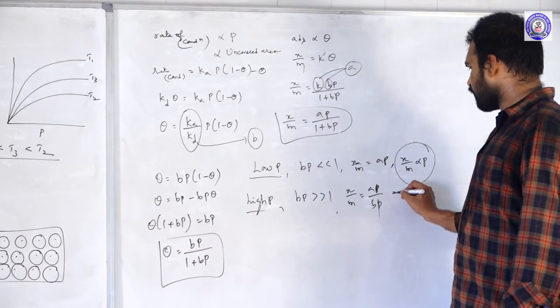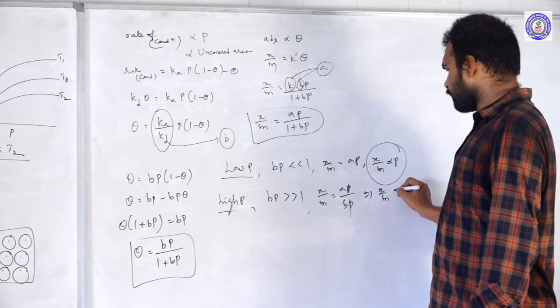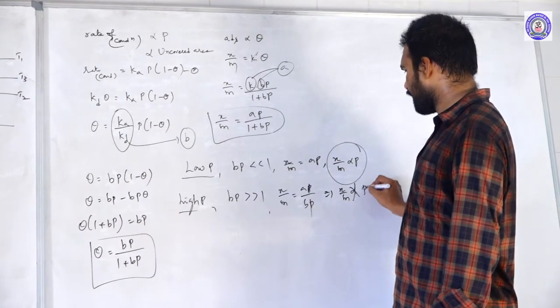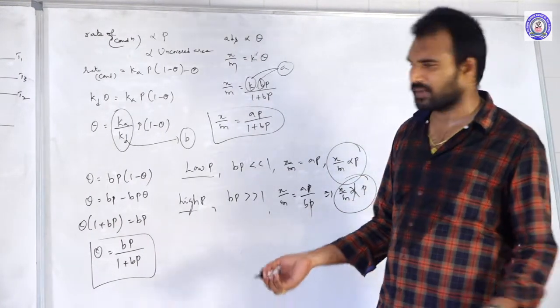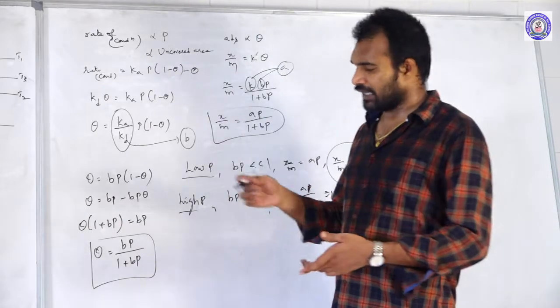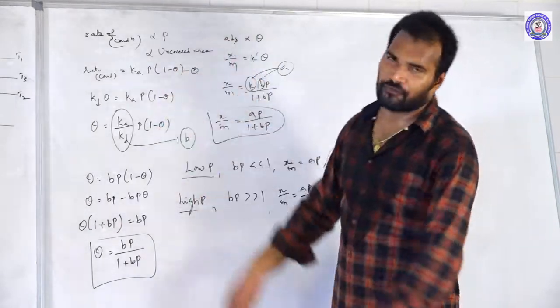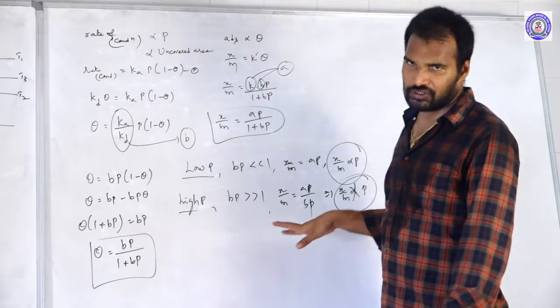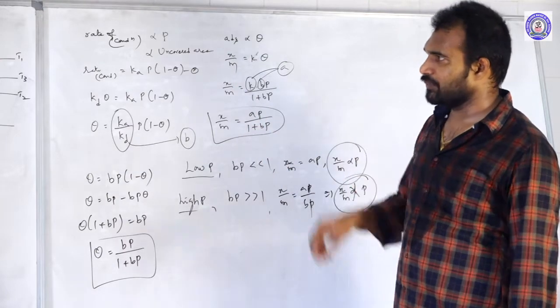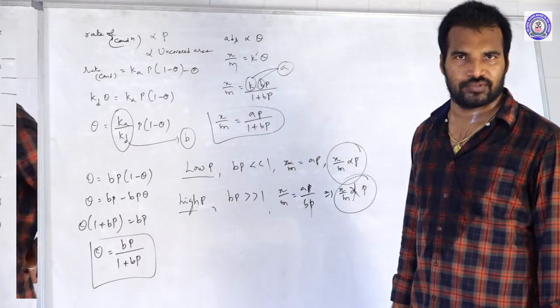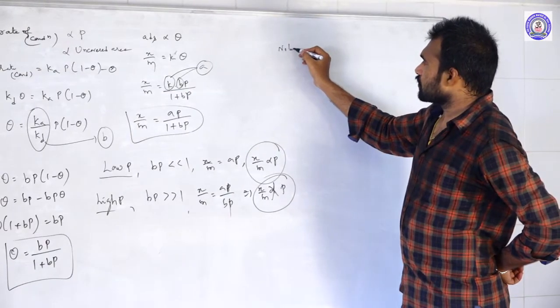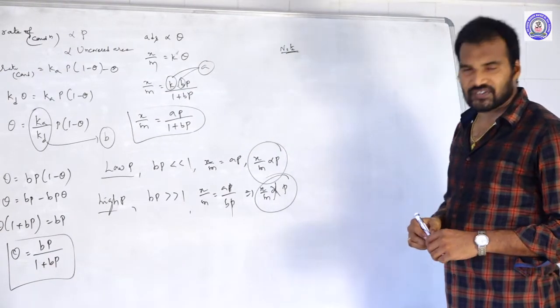The bp cancel. From that, x by m is independent of pressure. So it's nothing but saturation. So he explained this graph based upon his explanation. So this is about Langmuir adsorption isotherms. Okay. Here 2 points.